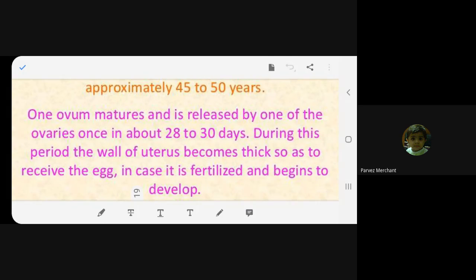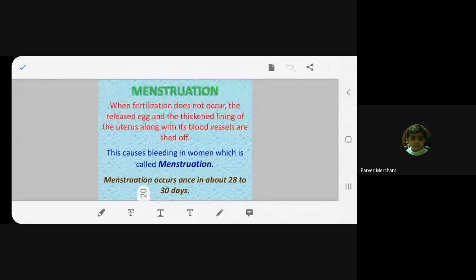When the egg is released, it is unwanted by the body. The uterine wall is also unwanted by the body. So the uterine wall and the egg are released through the vagina as menstrual flow, or the period. And again it becomes ready for the next cycle, that is next month, when the other ovary will release the mature ovum. You understand now? Yes, ma'am.